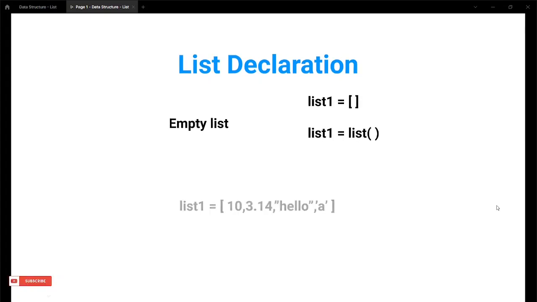So the next one is how you can initialize a list. A list is a container which can contain any types of data. For example, integer data, floating data, string, character, any kind of data can be stored in a list. So this is how you can initialize a list.